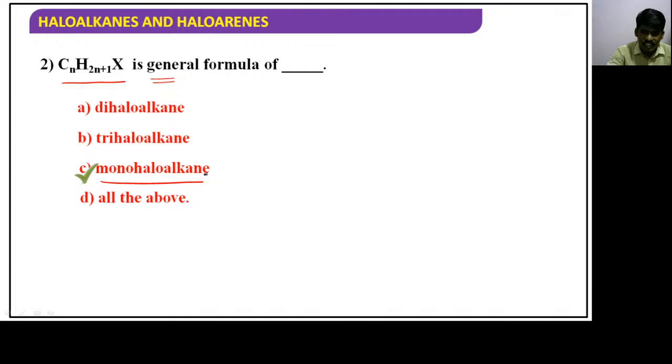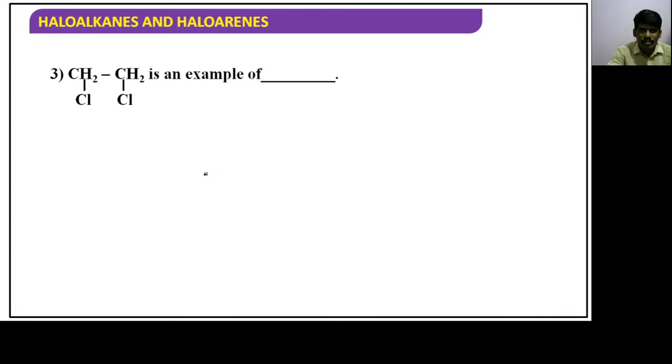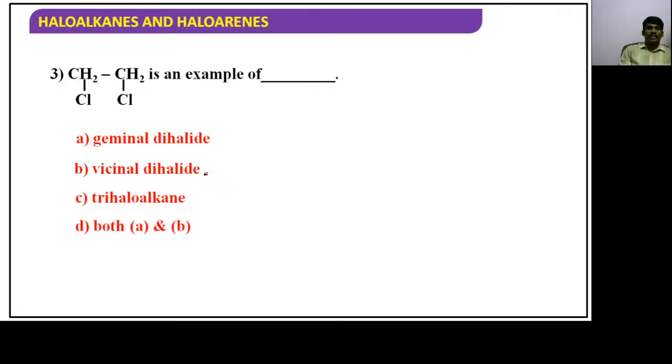Both Cls are attached to adjacent carbon atoms. It is an example of which type of dihalide? It's a dihalide, no more doubt in it, right? But you have to identify which type of dihalide, whether it is a geminal dihalide or vicinal dihalide.